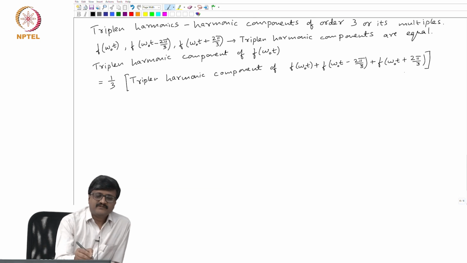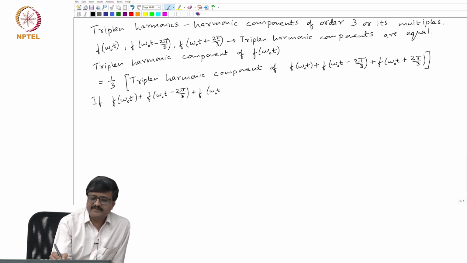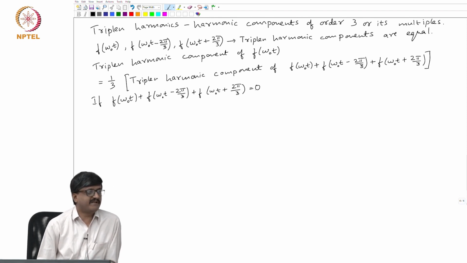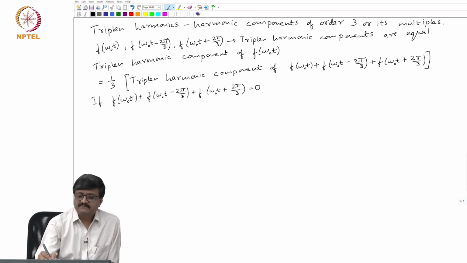So, if f of omega o t plus f of omega o t minus 2 pi by 3 plus f of omega o t plus 2 pi by 3 is equal to 0, which is true normally, then triplen harmonic components are 0.